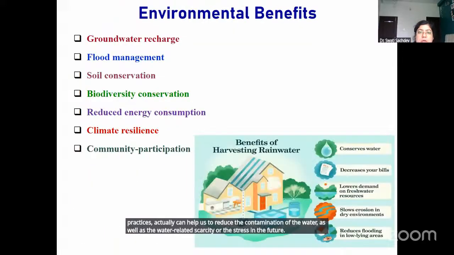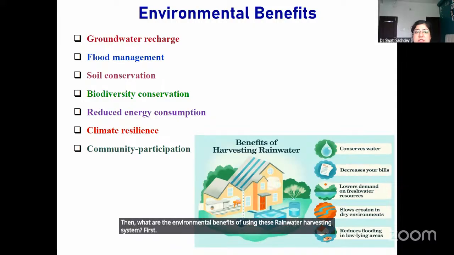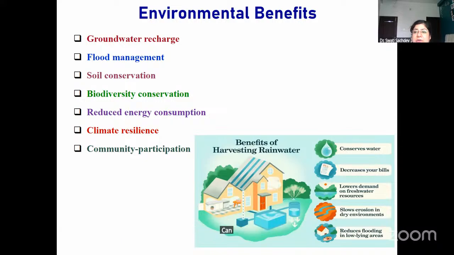So then, what are the environmental benefits of using these rainwater harvesting systems? First, these rainwater harvesting systems help in recharging the groundwater. The water table, which is continuously receding because of the over extraction of groundwater, can be revived by utilizing these rainwater harvesting systems.